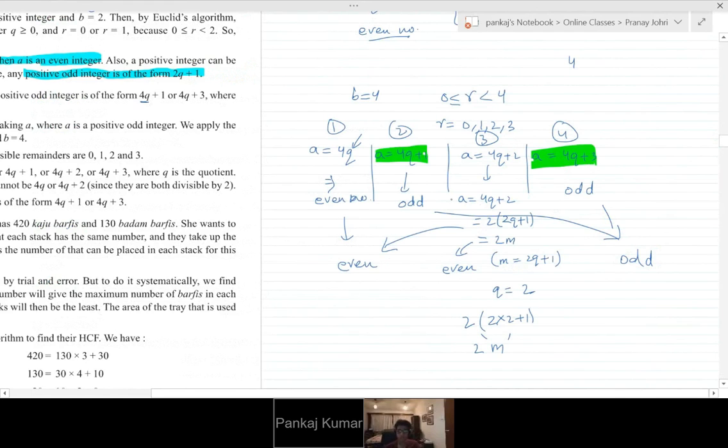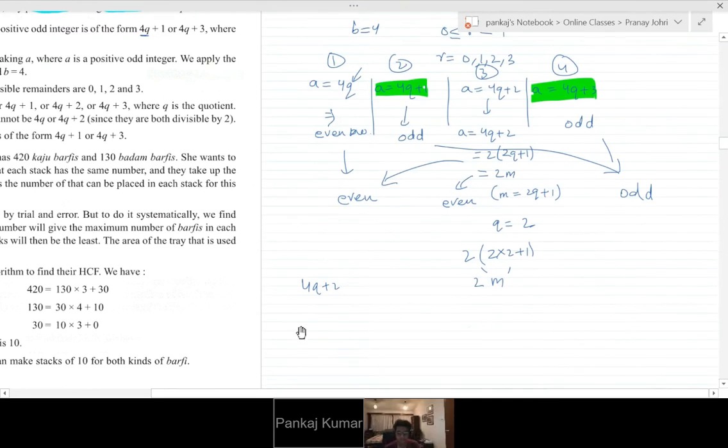So we wrote the first as 4q, the second as 4q plus 1. We already proved 4q and 4q plus 1 as even and odd, and they are consecutive. Next obviously would be even. That is true. But we can simply prove it without taking that consecutive theory. What we do is, for another even number, how do we prove it? Take two common. That's all.